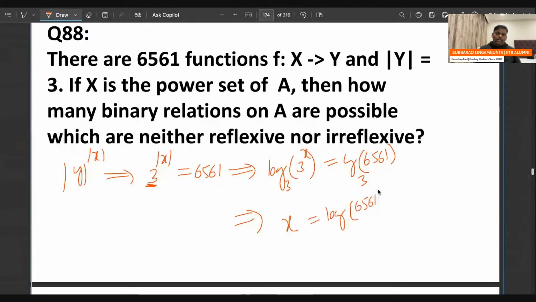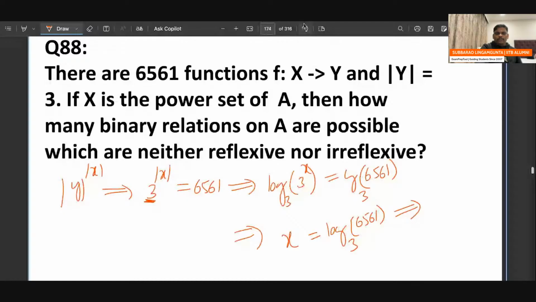Try to find out what this value is; use a calculator. 6561 can be written as 3 power 8. So it becomes log of 3 power 8 base 3, which is 8. So size of X is going to be 8.